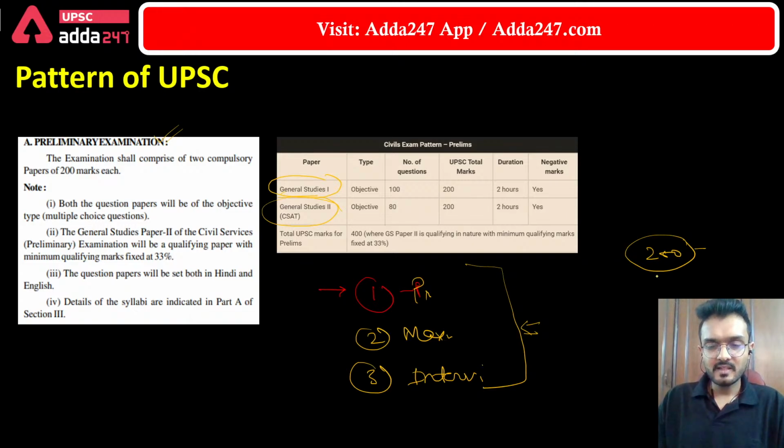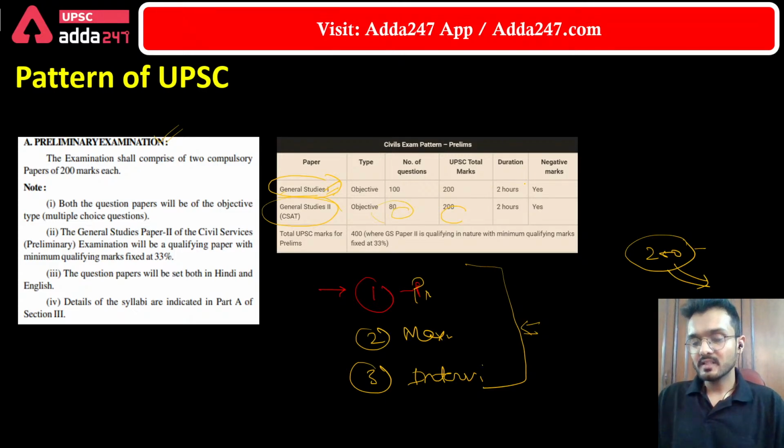Okay, and the other feature of this exam is that there is negative marking in this paper. So to clear the prelims, GS paper 1 is very important. Apart from that there is a paper 2 also, GS paper 2, that is also known as the CSAT, and that is also an objective paper, and it consists of 80 questions, and again the total marks for the CSAT is 200.